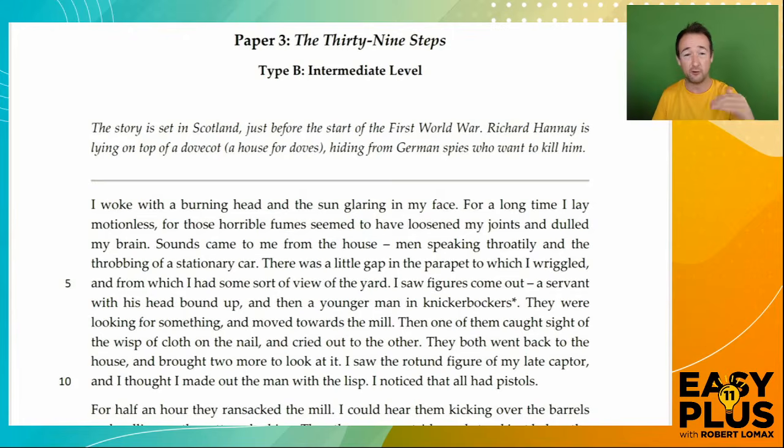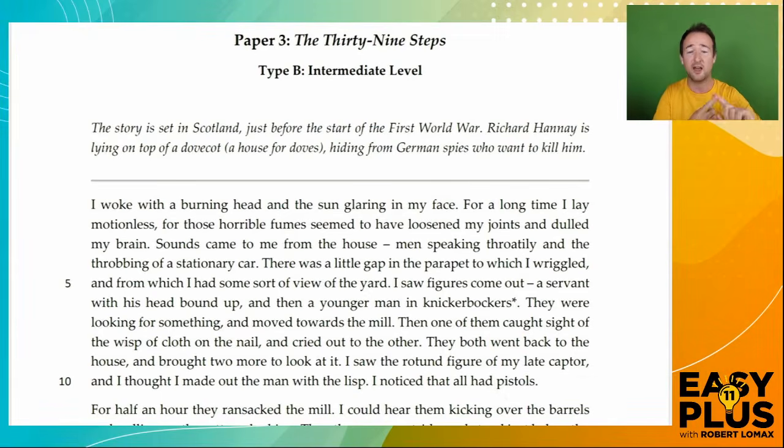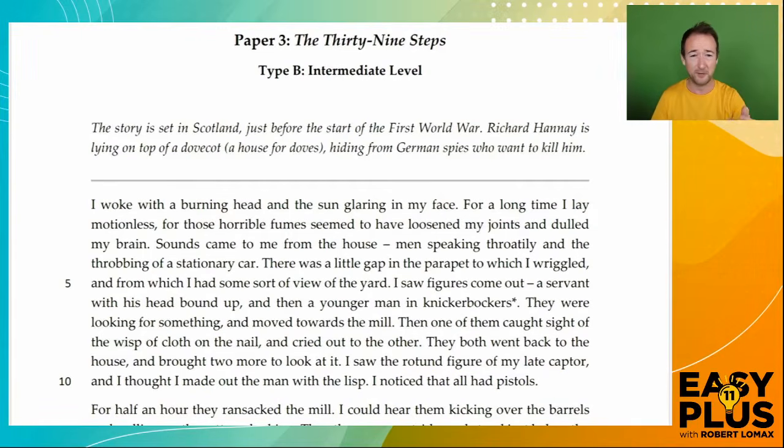So if you've found 4 or 5 possible different personality points in the text, you need to choose the 3 of them which are strongly supported by clear, simple evidence and which are definitely different from each other and are definitely about personality, going back to what we were saying before. And then the last thing you do is you write the answer fully dealing with each point so that it's clear and properly explained, but not waffly.